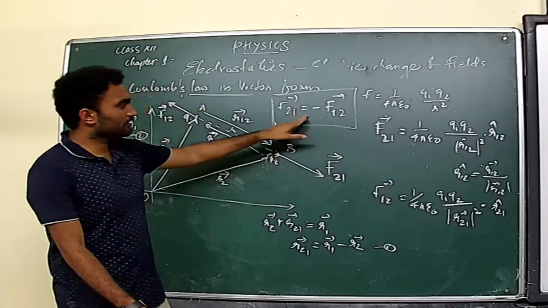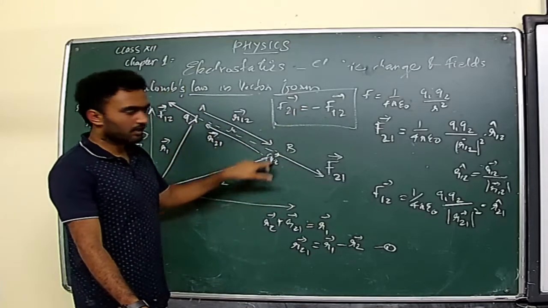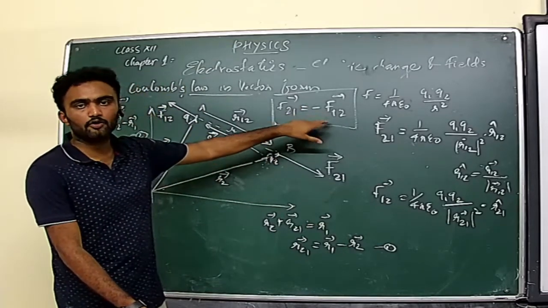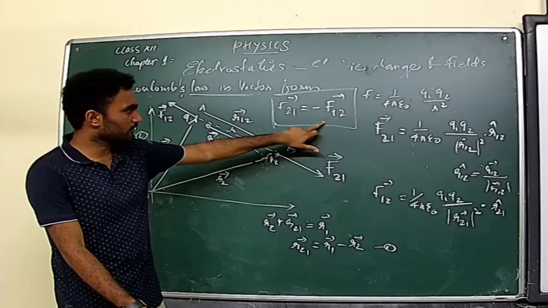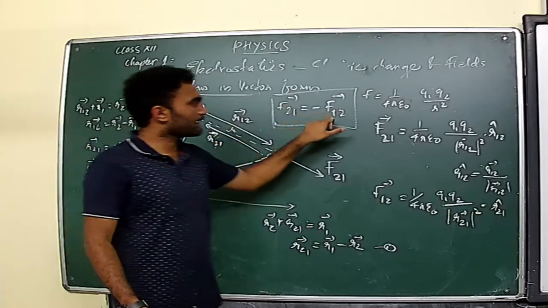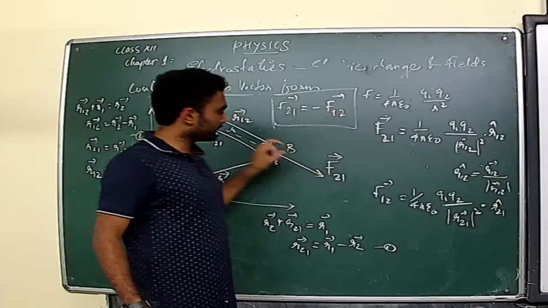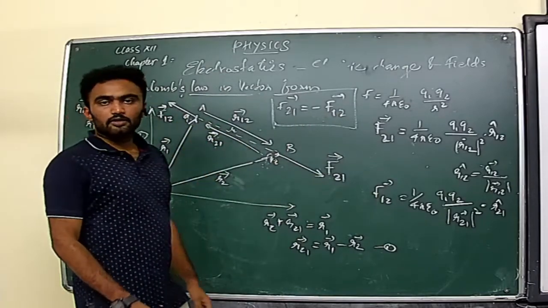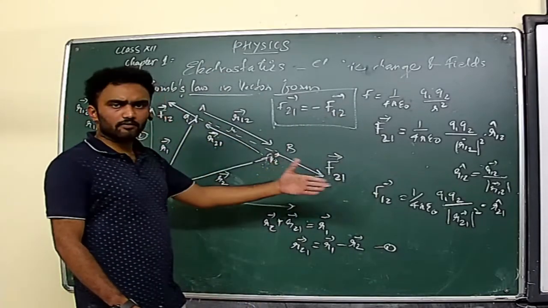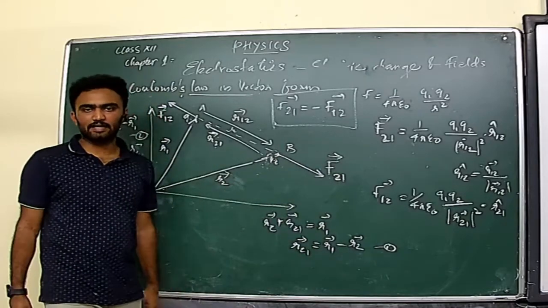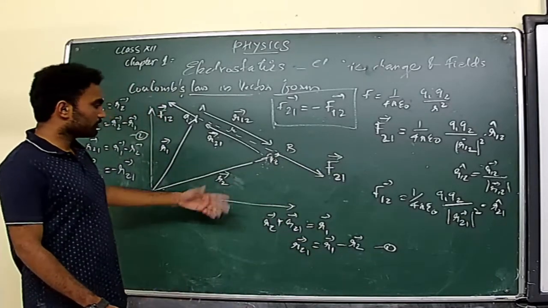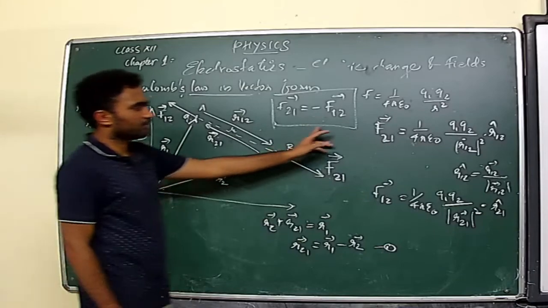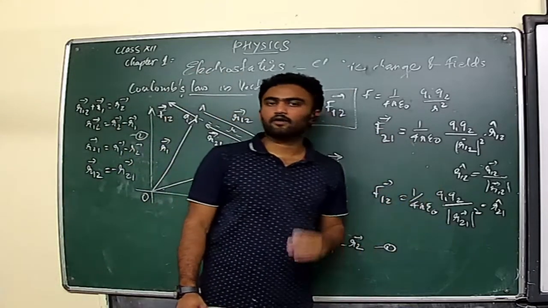There is a force taking place on the two charges, and these forces will be equal and opposite to each other. Clear? F21 will be equal to minus F12 vector, and these forces act along the line joining the two charges. In that manner we can say Coulomb's law is a central force. Clear? So this is the way we can represent Coulomb's law in vector form.